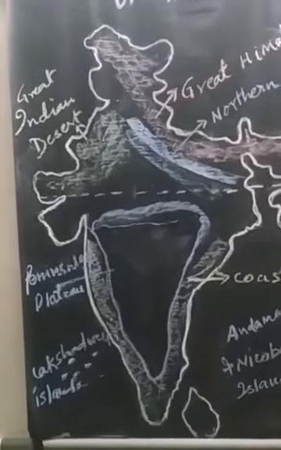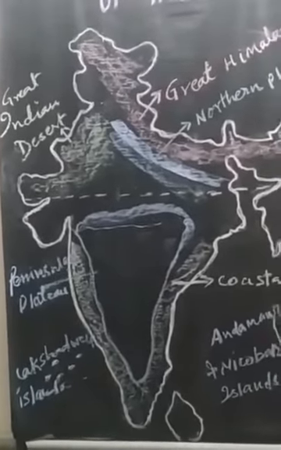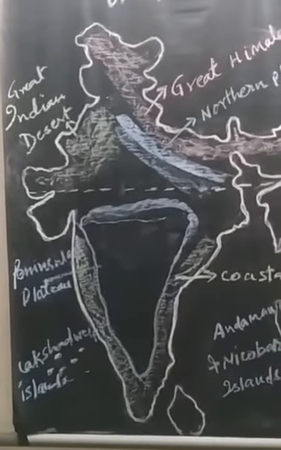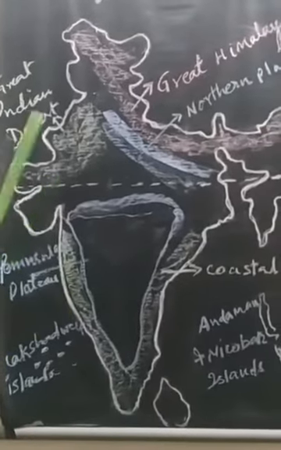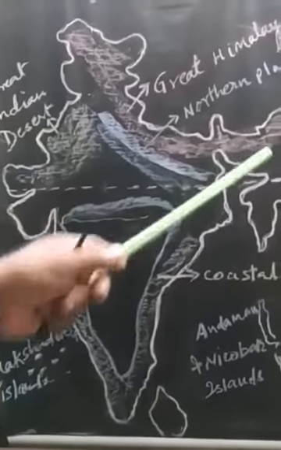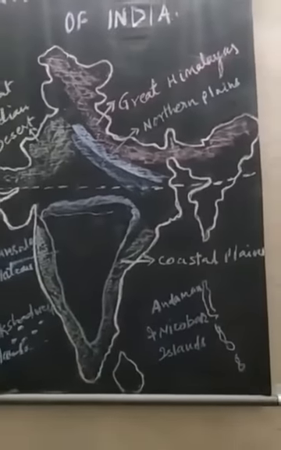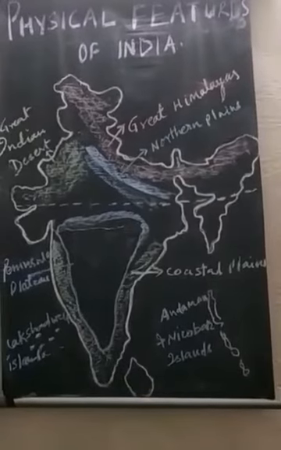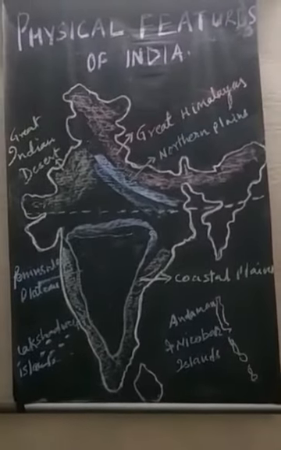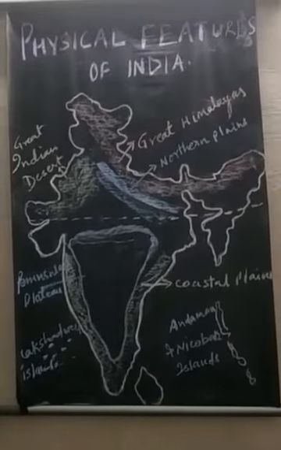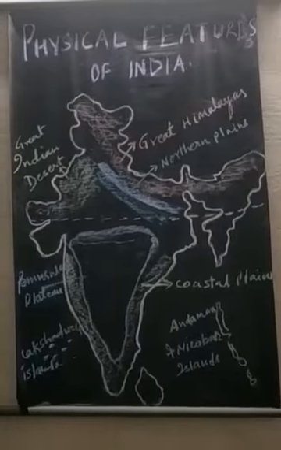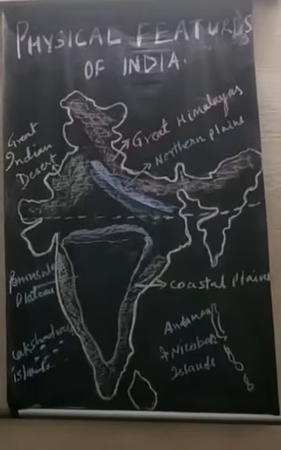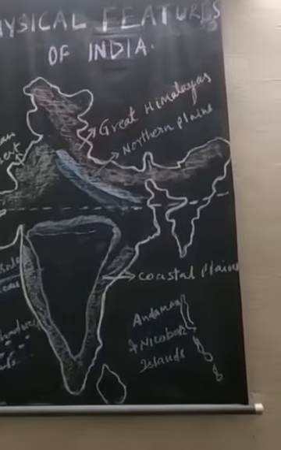Now, this plateau is also visible in the northeast. An extension of this plateau is also visible in the northeast, locally known as the Meghalaya, Karbi Anglong Plateau and North Cachar Hills. It is separated by a fault from the Chota Nagpur Plateau. Jaintia, Khasi, Garo, these are the important hills of this region.